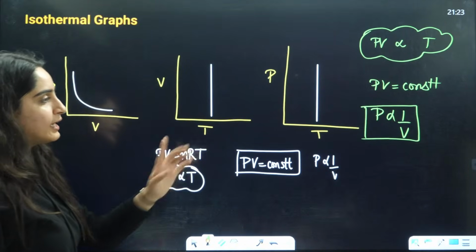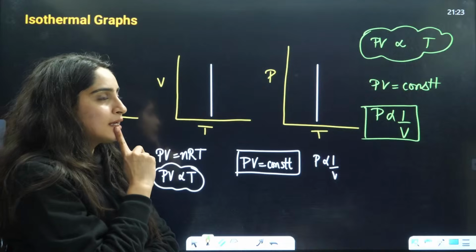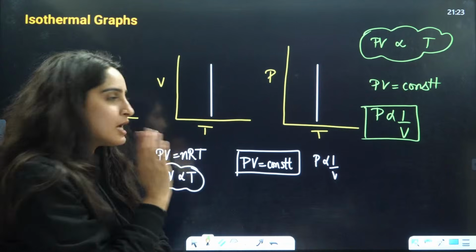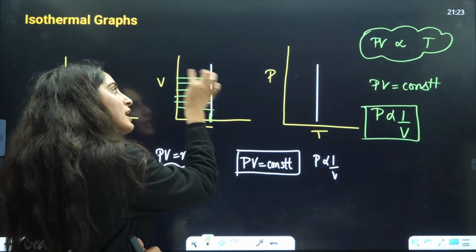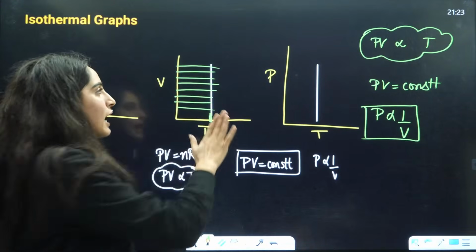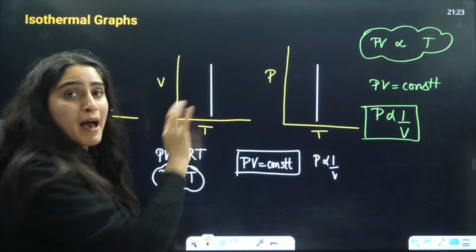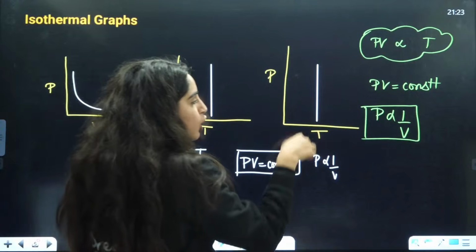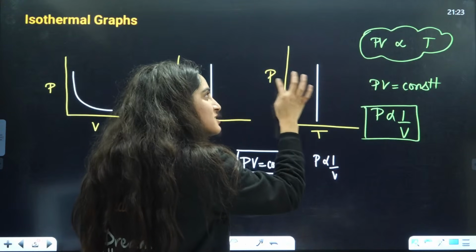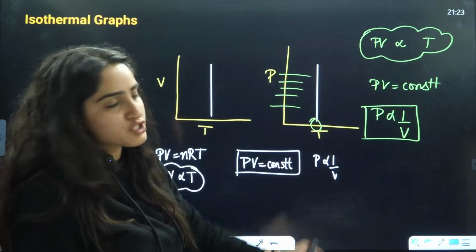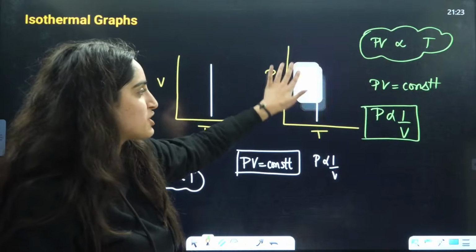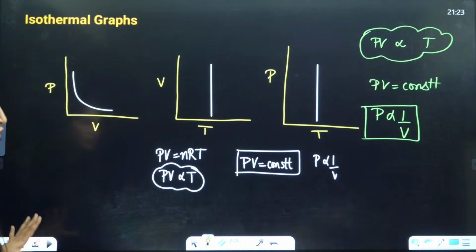Next is V and T. Now, volume, temperature is constant. Temperature is not changing, but volume is changing at every single point, right? So that is why it's a straight line graph parallel to volume, right? If you talk about this one, pressure is changing, right? But temperature is constant. So that is why it is a straight line graph parallel to pressure, right? So that was about the isothermal.